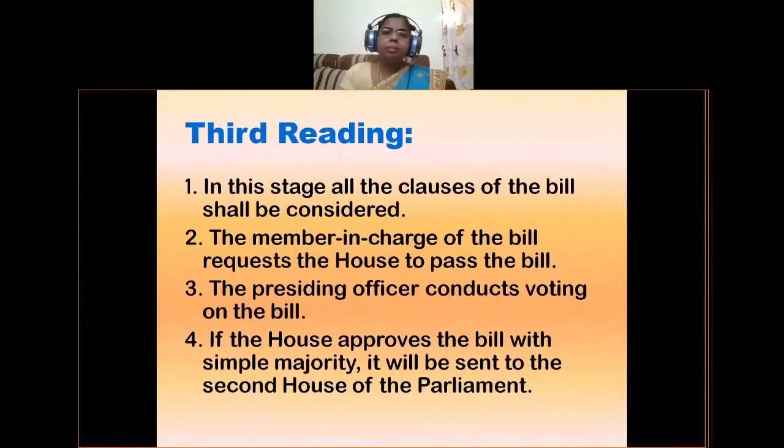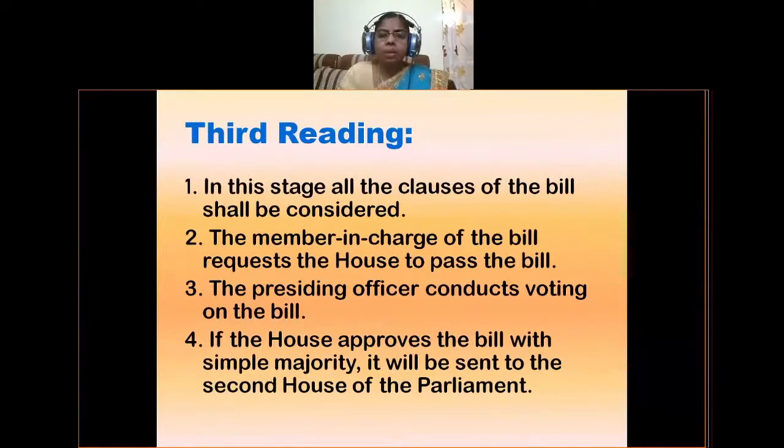Next, the member in charge of the bill requests the House to pass the bill. So the minister or the member in charge who introduced the bill will make the request. Then the presiding officer conducts voting on the bill. After the discussion is completed, if the House is Lok Sabha, the Speaker will allow voting, and if the House is Rajya Sabha, the Chairman will conduct voting on the bill.